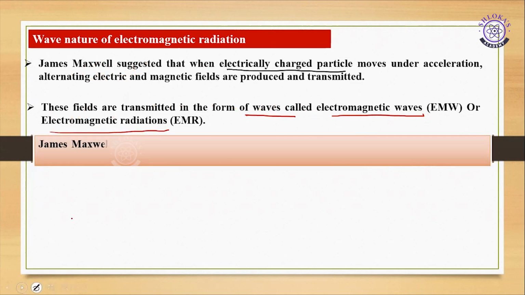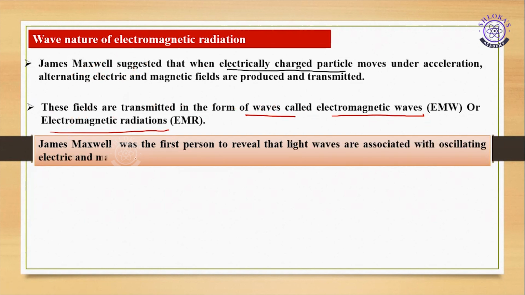And James Maxwell was the first scientist to reveal that light waves are associated with oscillating electric and magnetic fields.